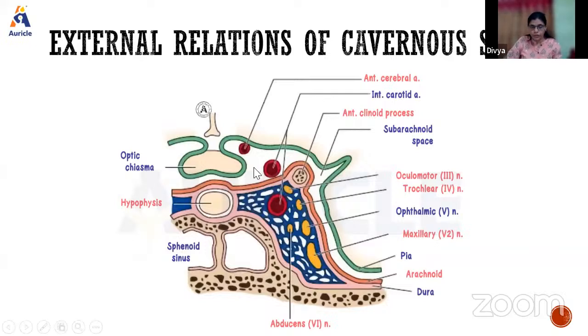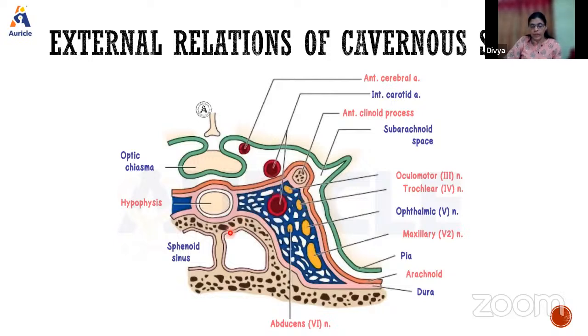So if you see here, this is the medial wall, this side will be the lateral, this will be the roof, and this is the floor. This is what I meant by saying these two are formed by the endosteal layer, and this is formed by the meningeal layer. This is in contact with the bone, here there is no bone.